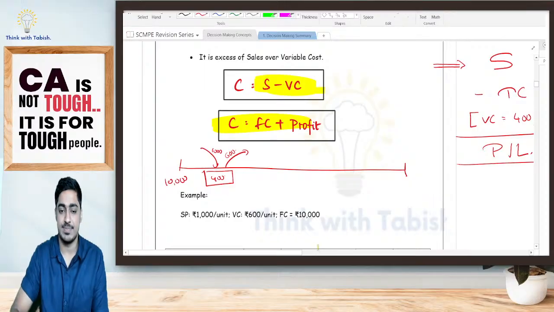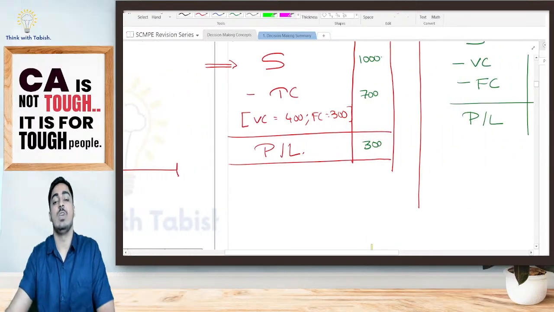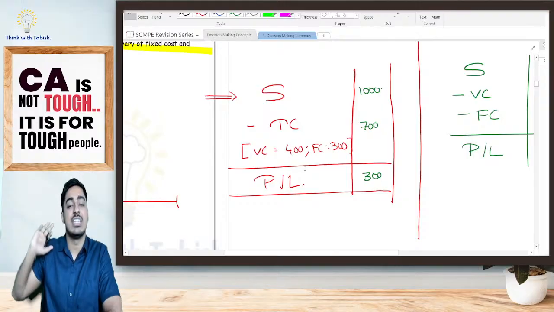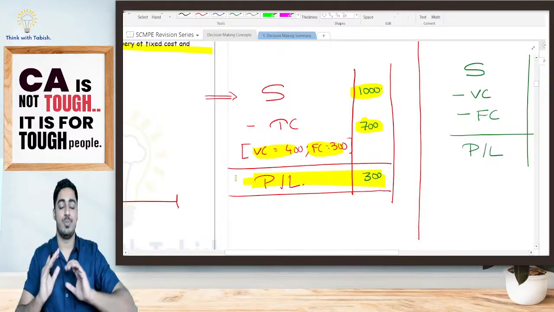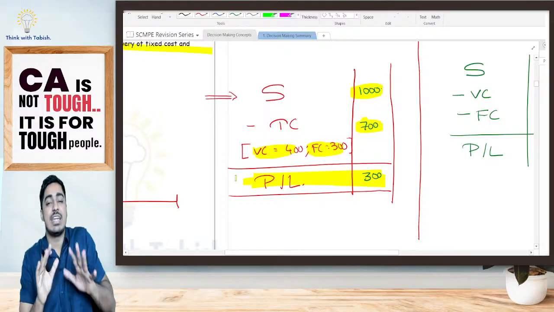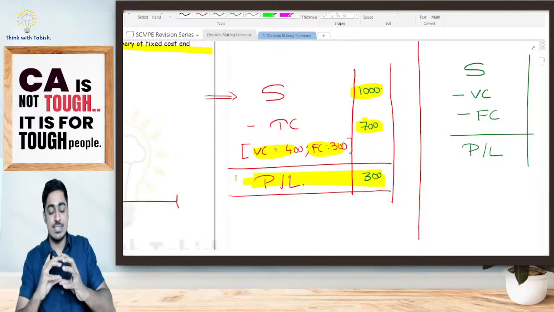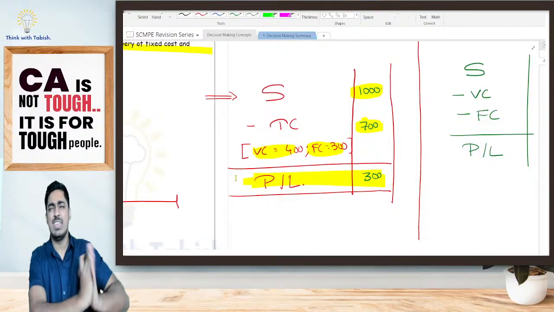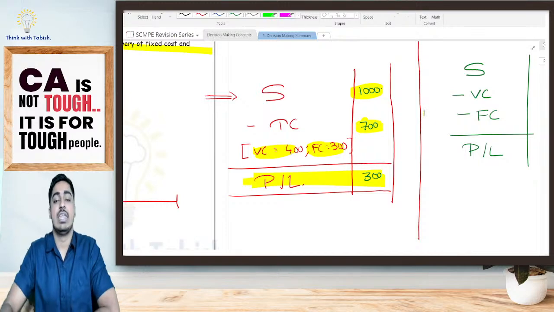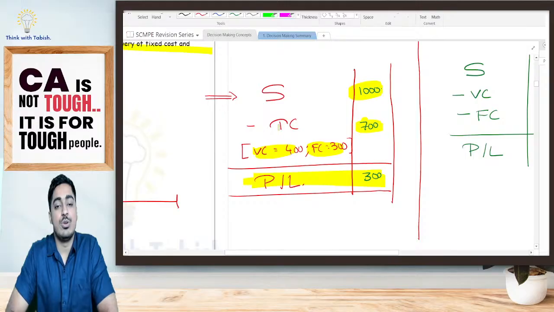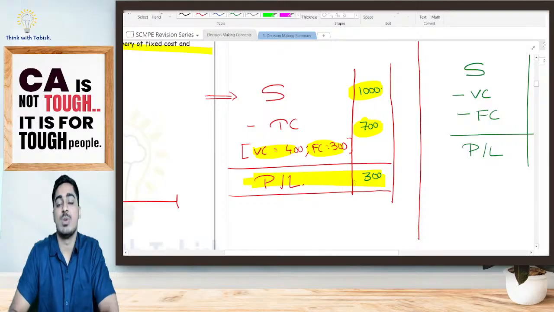Now, how did I get this one? Look at this, students. We know that sales minus total cost is nothing but my profit or loss. Suppose sales is 1,000 rupees, variable cost is 400, fixed cost is 300, so my total cost is 700, and profit is 300. Now pay attention, students. Sometimes it may feel that I am going slow, but this is important. This is the foundation which is needed everywhere in our CA Final SCM. That's why we are doing it as slowly as possible. Now I am selling at 1,000 rupees, variable cost is 400, fixed cost is 300, so my total cost is 700 and my profit is 300.